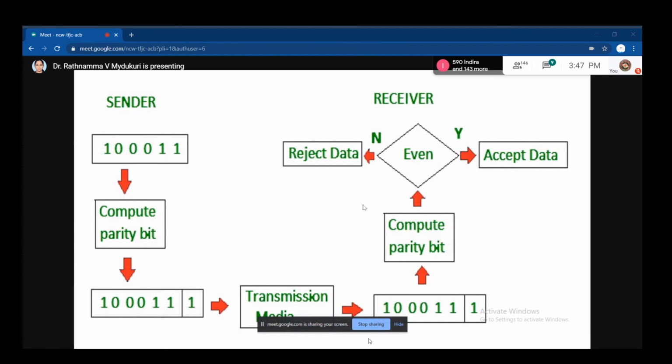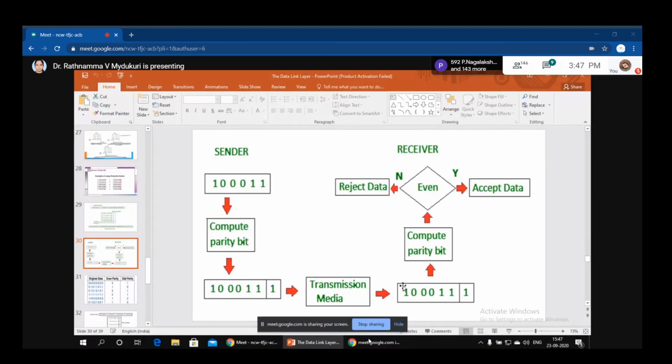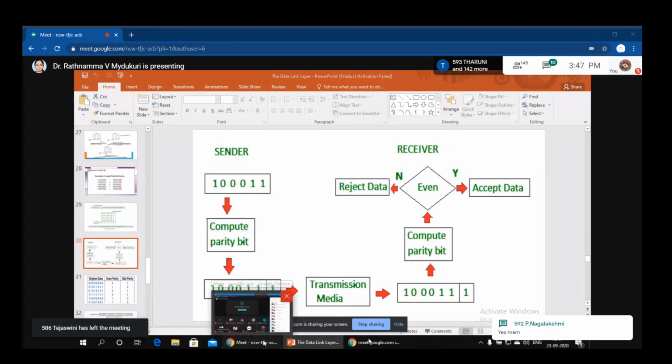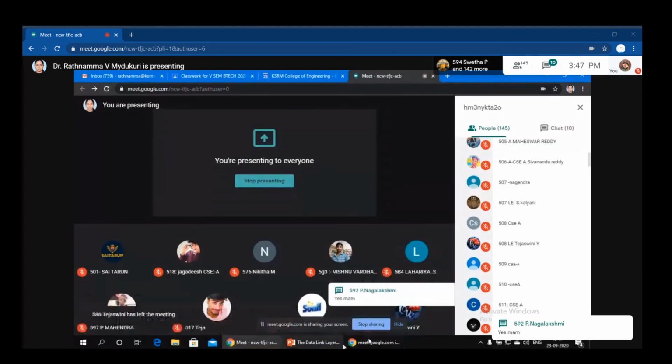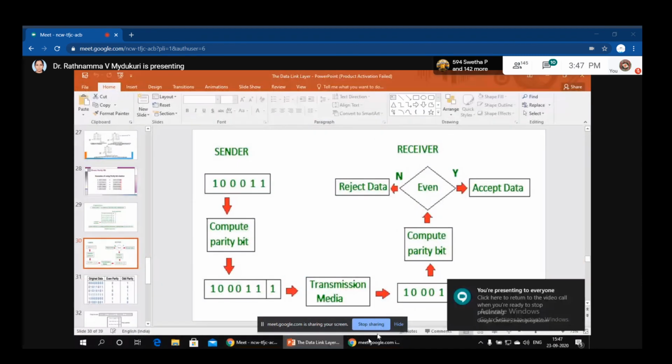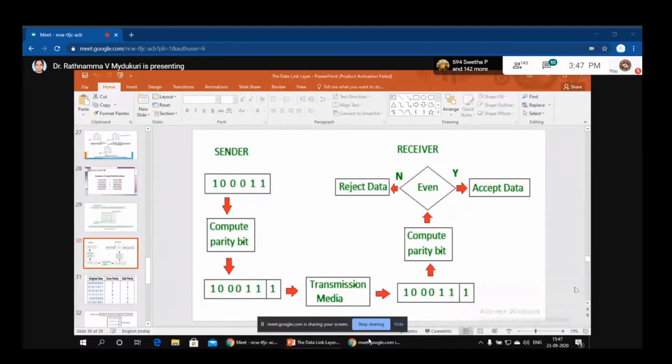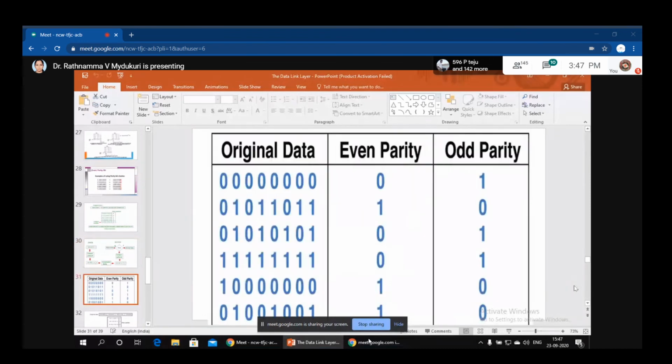Is it clear about parity bits? Is it clear? Yes, madam. So like this we have so many methods, very important topics. From the GATE point of view also you may get some questions from these types of problems, so it is better to practice them carefully.